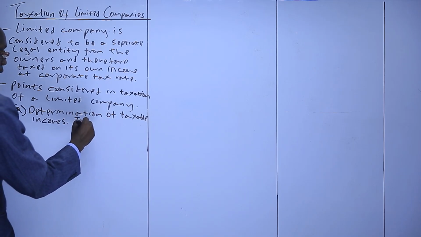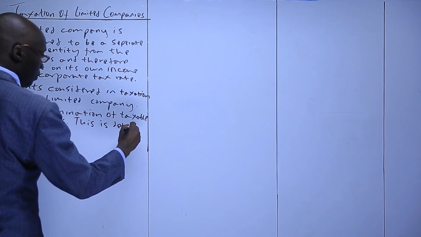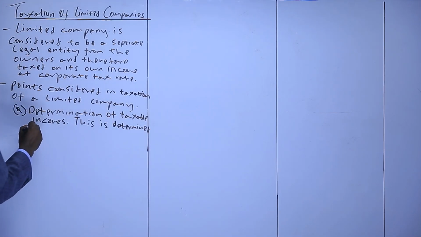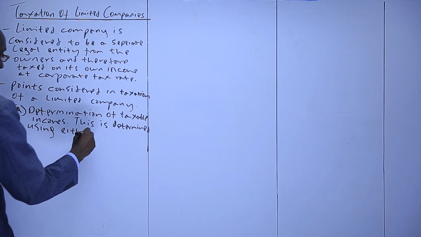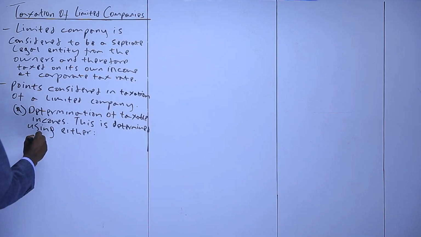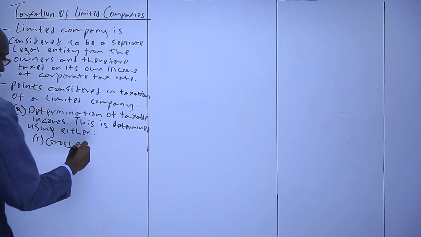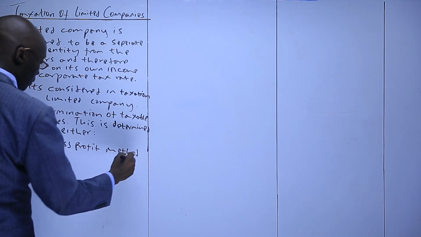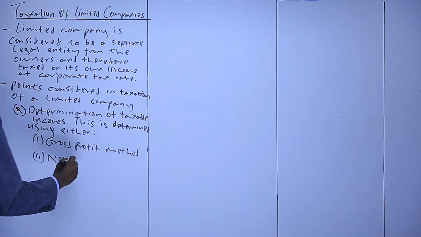This is determined using either number 1, gross profit method, or number 2, net profit method.